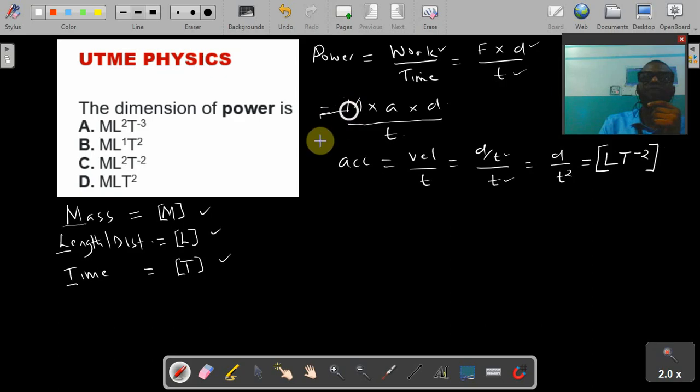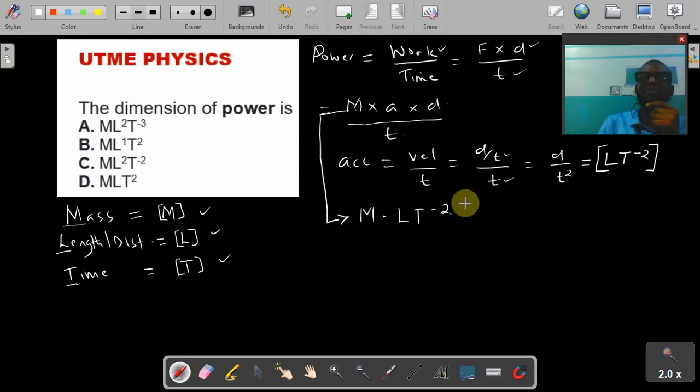So bringing this down, for us to find the dimension for power, the dimension for mass is capital M. The dimension for acceleration is what we've gotten here, which is LT^-2.